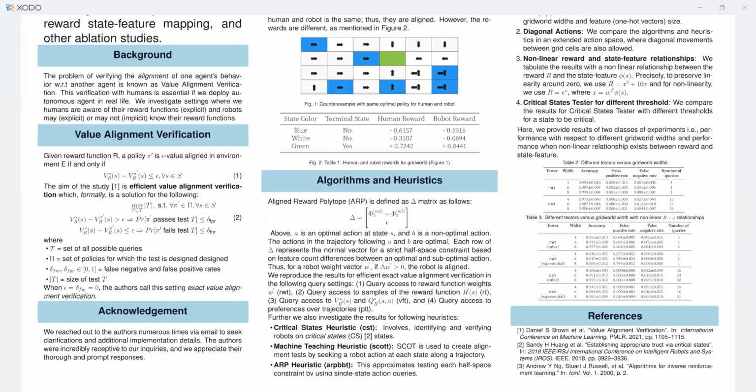So there are different query settings. That is, we can query directly the reward function weights. We can query the samples of reward function. We can also query the state value function and the state action value function. And we can also query the preference over different trajectories. Some other heuristics are also used. The first one is identifying critical states and then using these states in the verification process. Second is using the set cover optimal teaching algorithm to design trajectories and then asking these trajectories as questions to the robot. And thirdly, instead of using entire trajectories, we can just use single state actions as queries.